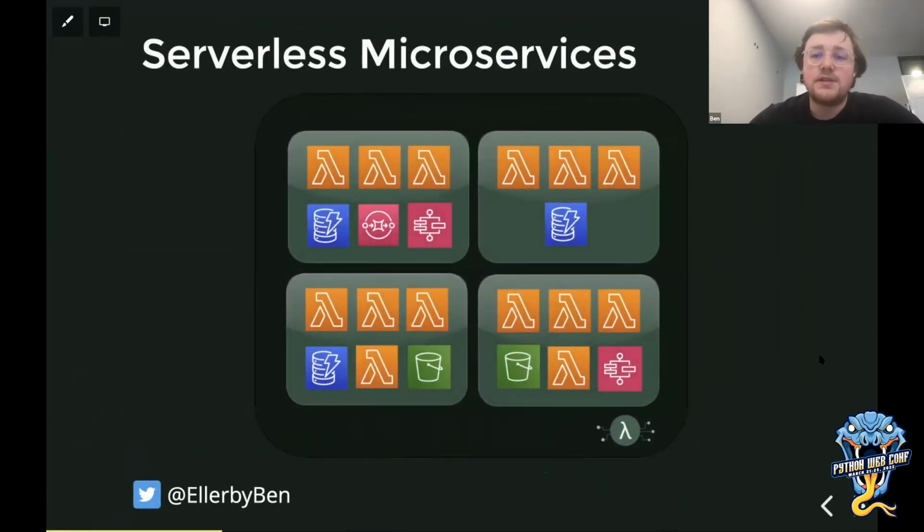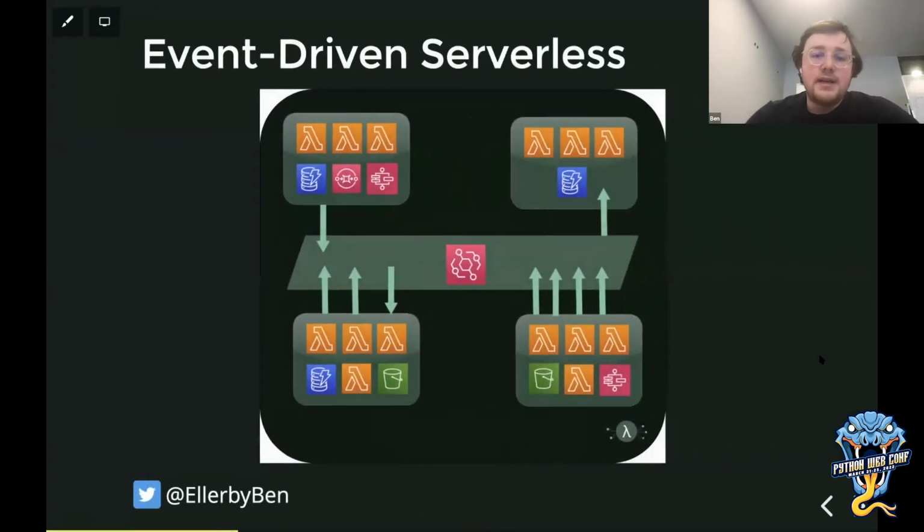As you can see, serverless microservices basically take those services and use them. There's a lot of Lambda in this example. For instance, we have several Lambdas calling a DynamoDB, providing a microservice, as well as another that has S3, Lambda and Step Functions providing a different microservice functionality. And typically, the best practice for building these out is to do it in an event-driven way. So rather than synchronous requests between those microservices, we can leverage something like AWS EventBridge to have completely asynchronous event-driven communication, which has a lot of advantages of loose coupling and other advantages we'll talk about a bit later. But that's the architecture we'd like to get to, completely greenfield. Let's go and build that.